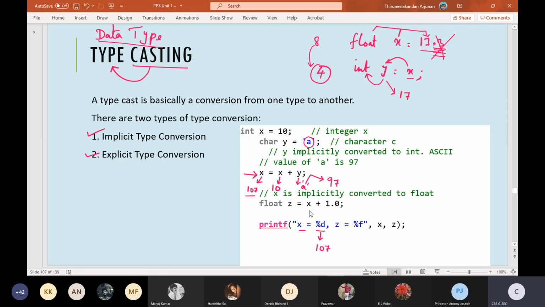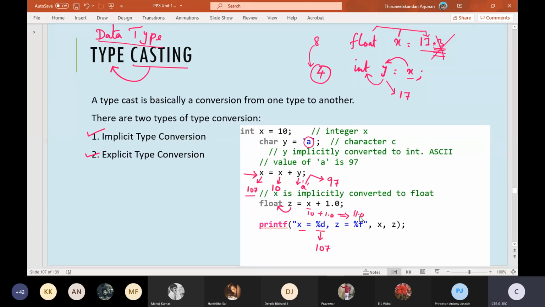Okay. Now look at one more instance of an example given here. Float z is equal to x plus 1.0. This float z is a float data type, which means it will store its value with fractions. Now with the fractions we have added x, which is of integer type. Okay, integer plus 1.0. 10 plus 1.0 will get added, and by the addition of this we will get 11.0 as the result.